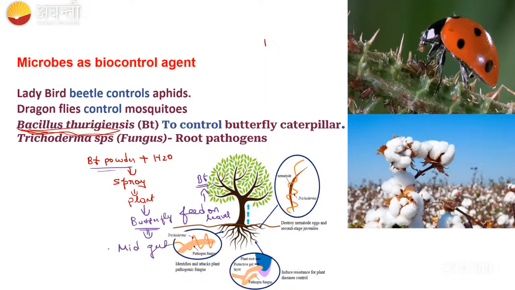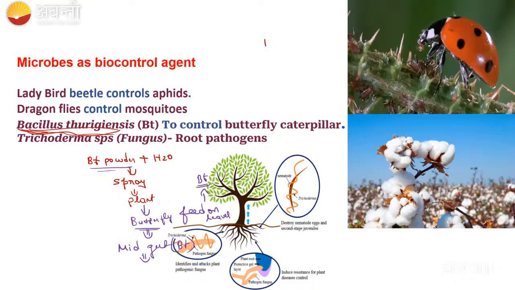Just like while eating our food, it naturally goes to the midgut. Like that, when the butterfly eats those leaves containing Bt, the Bt will go from the mouth, then stomach, then to the gut.